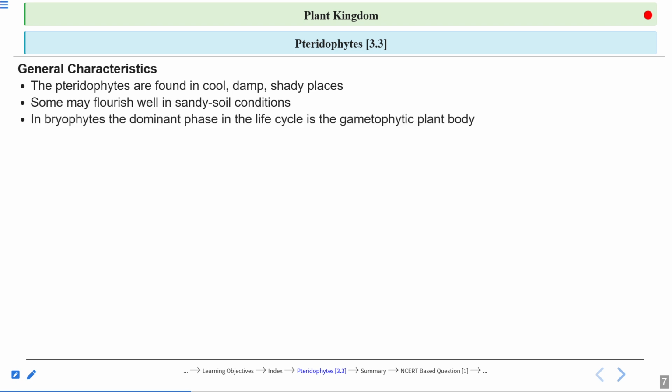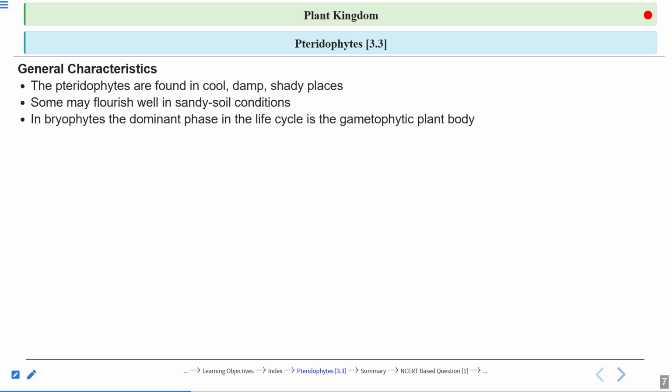In bryophytes, the dominant phase in the life cycle is the gametophytic plant body. We have read about that, the gametophyte. They have their main plant body as a gametophyte, because the reproductive structures develop on the gametophyte plant body only. And the sporophyte is totally dependent upon the gametophyte. Here we have seen in the case of bryophytes.